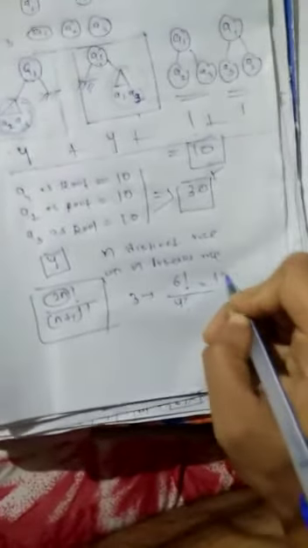Check for 3. For 3 I am applying (2n)!. 2 into 3 means 6 factorial. (n+1)!, 3 plus 1 means 4 factorial. So what is 6 factorial? 1 into 2, 3 into 4 into 5 into 6, and this is 1 into 2 into 3 into 4. So I am cancelling this. So this gives what? 30, or not? Answer 30. So I am checking this way also, 30. If you put in the formula, you get the answer equal to 30.